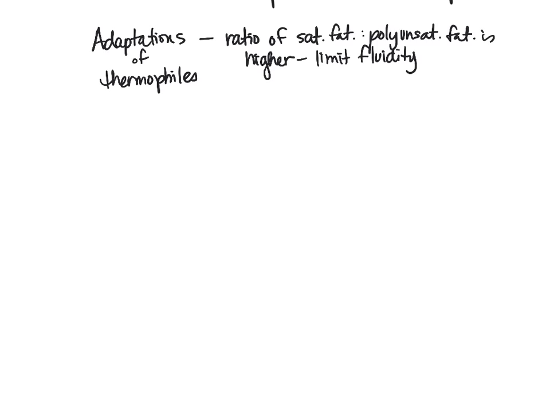Another way that we can combat that is in the nucleic acids, to have an increase in the guanine cytosine nucleic acids. And this is because there are 3 hydrogen bonds between the guanine and cytosine versus our adenine and thymine, where there are only 2 hydrogen bonds. So we're actually going to see more GC combinations, because that's going to make sure that those nucleic acids are more stable. So they've actually changed their genetic makeup in order to make it more stable at these higher temperatures.